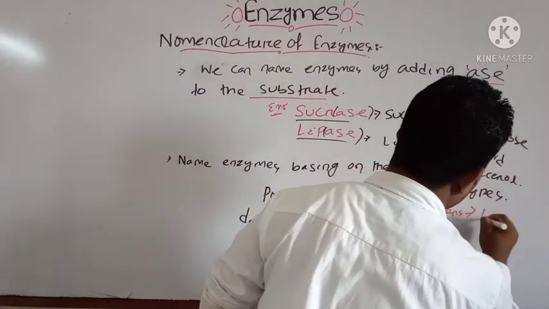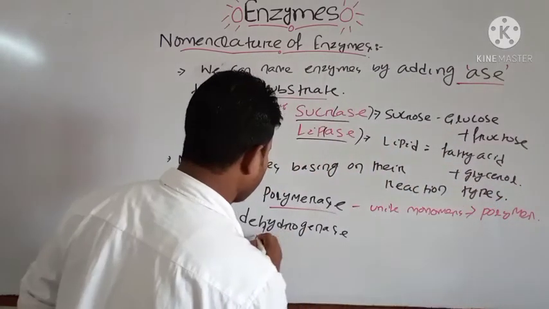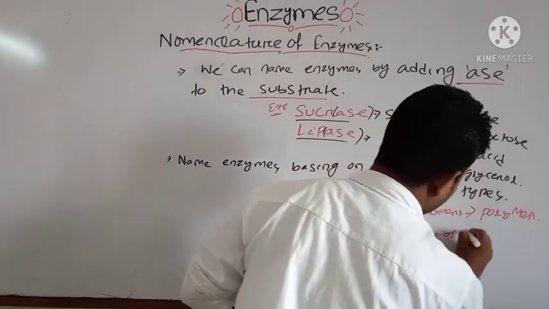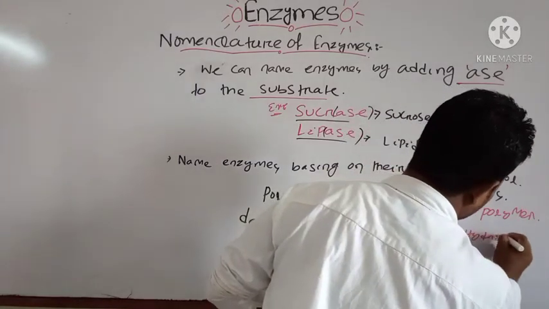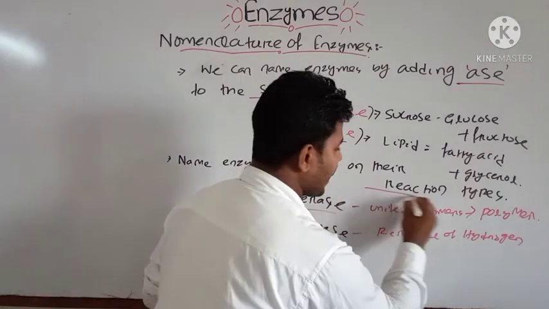To form polymer, that is the function of your polymerase enzyme. Dehydrogenase, that is removal of hydrogen. That is the function of your dehydrogenase enzyme. You can name enzymes based on their reaction.